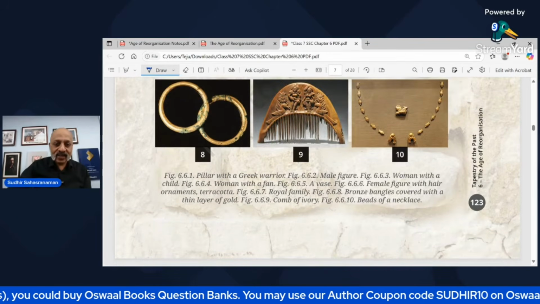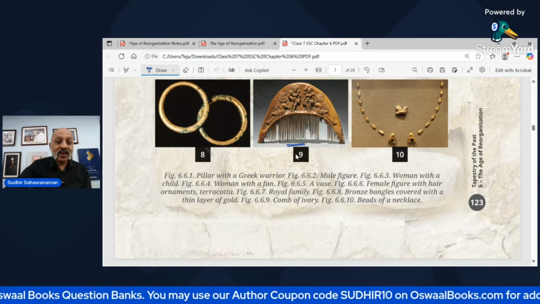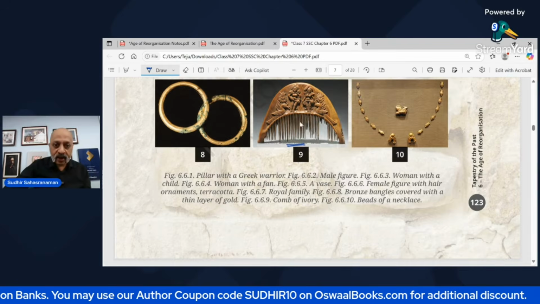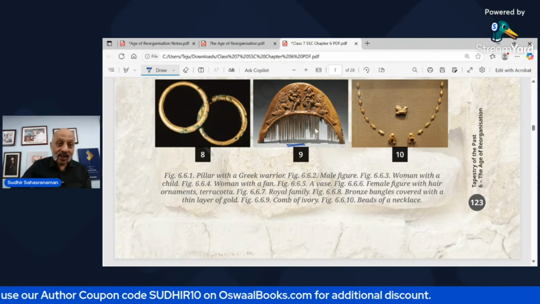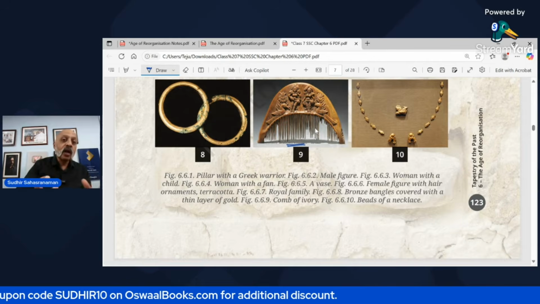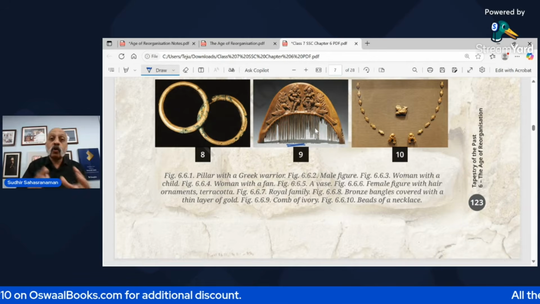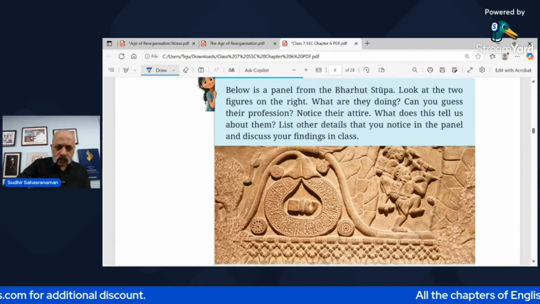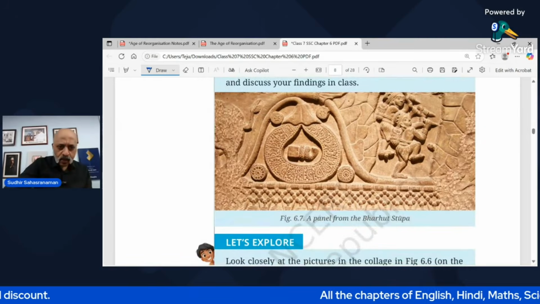For example, something like this, which is like a comb. It's a kangi, and it is a comb made of ivory. So you should be able to identify what it is, in which era it was, etc. Okay, we have finished this off.